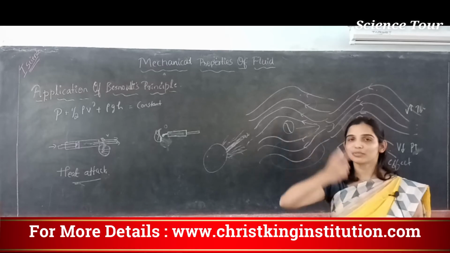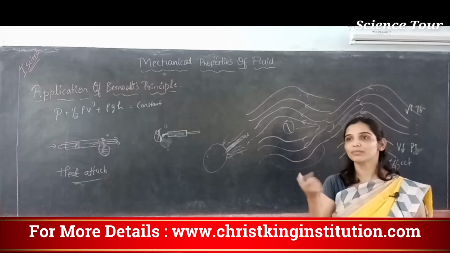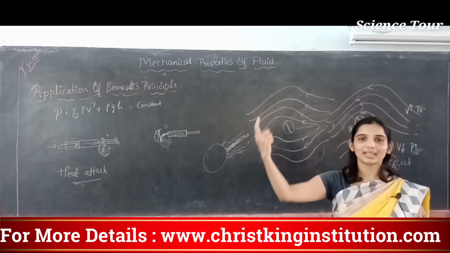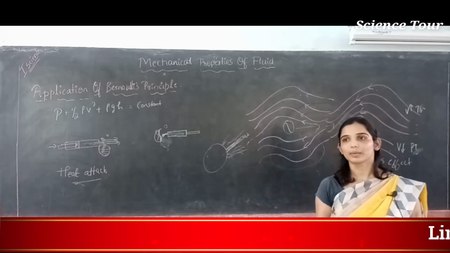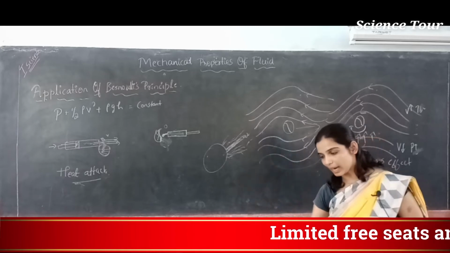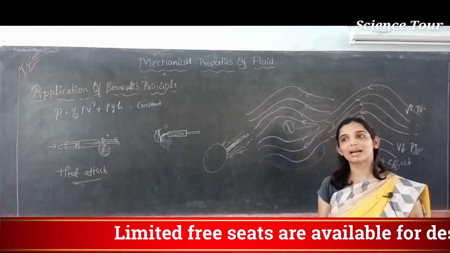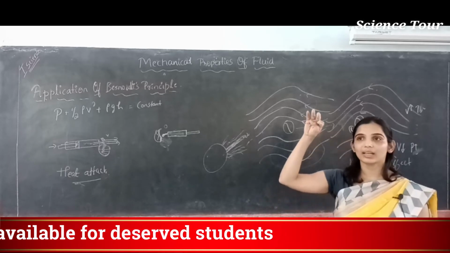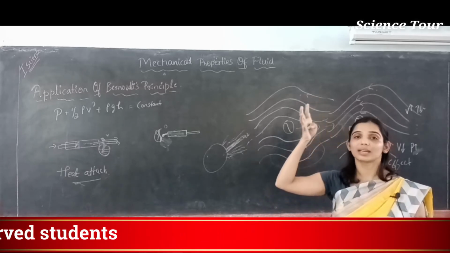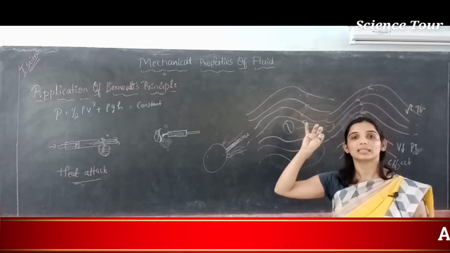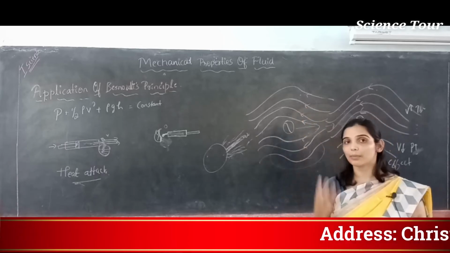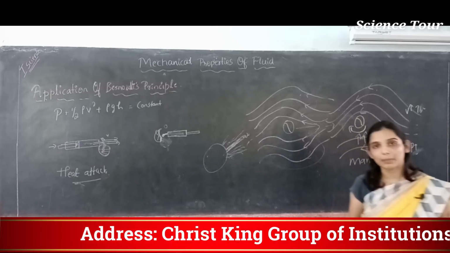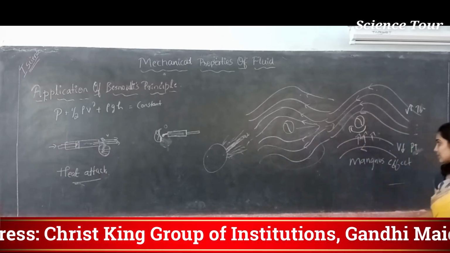So if you jump from the building with the spinning, you will take a height and then fall on the ground. Because when you spin, the air layer on the bottom of you will have a lesser speed, so pressure will increase. The air layer on the top of you will have a greater speed, so pressure will decrease. So you will experience upward thrust. Upward thrust is called the Magnus effect.